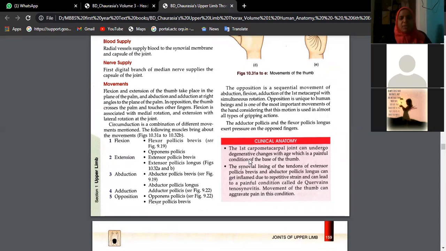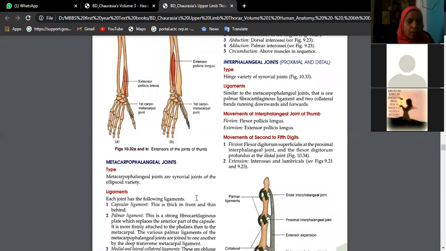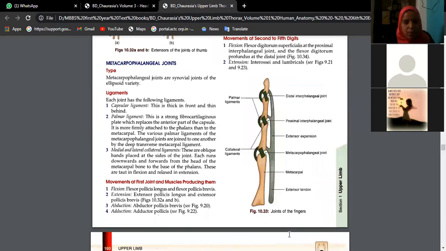Clinical aspect: the first carpo-metacarpal joint can undergo degenerative changes with age, which is painful. Old people may complain of pain here also, no, beta. So as you see, there may be degeneration, which we generally see with the knee joint. Similar degeneration we may also find with the first carpo-metacarpal joint. The synovial membrane may get inflamed and become painful. This is called De Quervain's tenosynovitis: inflammation and painful movement at this joint. So these two clinical aspects are enough, beta.